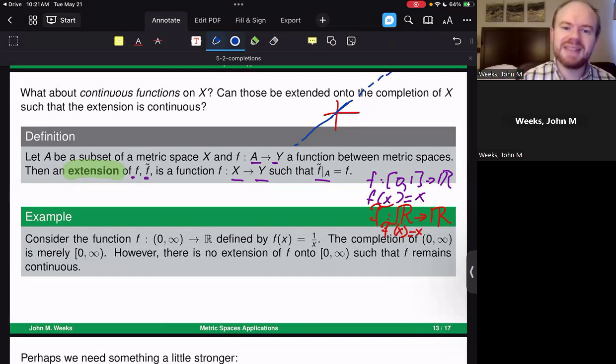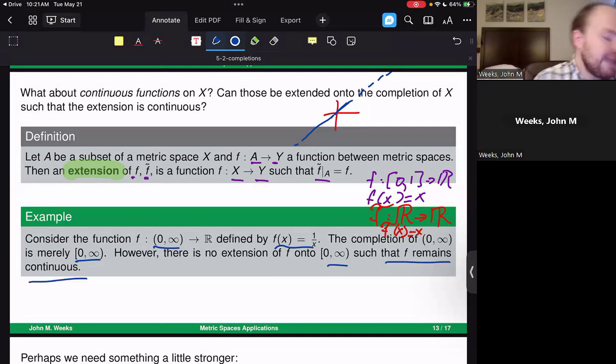Anything like that would give us an extension of this function f. So the question is, could I extend a continuous function on this non-complete open interval going from 0 to infinity of real numbers, defined by f of x equals 1 over x, to the completion of it? Well, remember that the completion of this is going to be kind of like the closure of this set, which is going to be the closed ray going from 0 to infinity. However, there is no extension of f onto this closed interval from 0 to infinity such that f remains continuous.